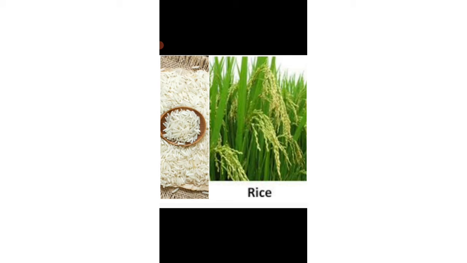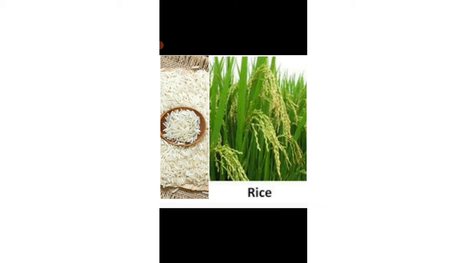Now let's see the food crops. First is rice. Rice is a kharif crop. So rice is grown in the kharif season, means monsoon season. India is the second largest producer of rice in the world after China. It is the most important crop in India. Rice is the staple food of people in the southern and eastern parts of our country. Staple food means, as I said earlier, it is the main food of our country.